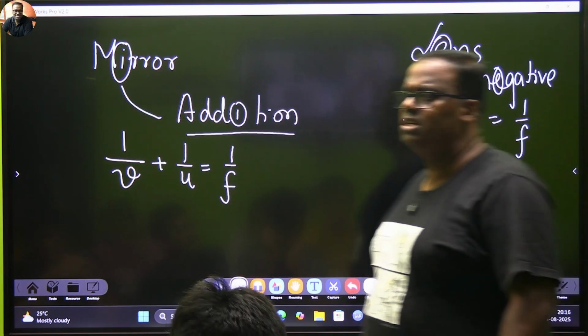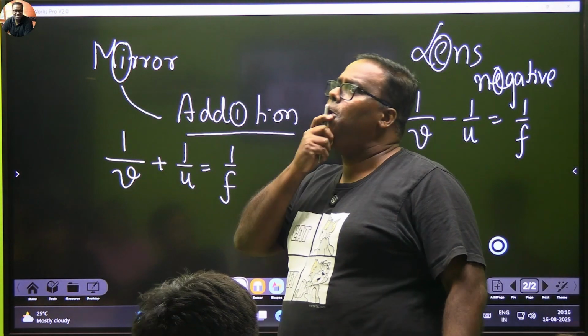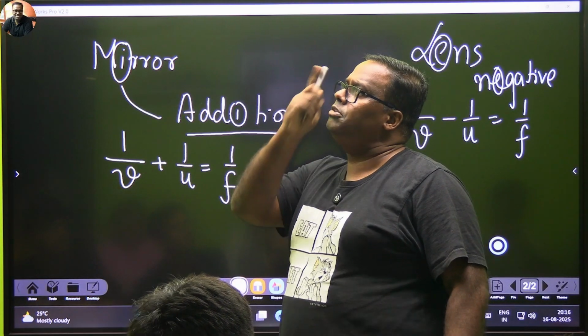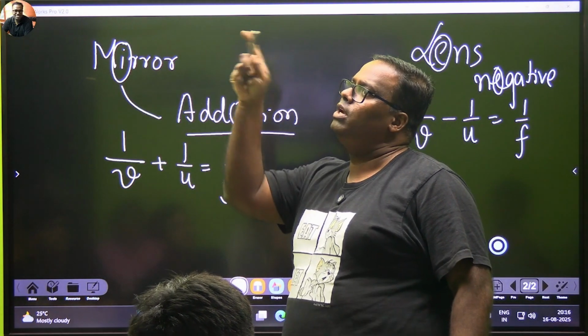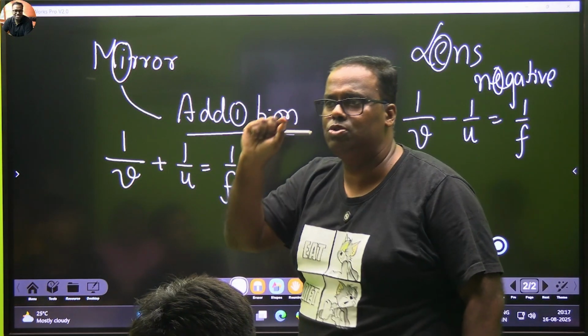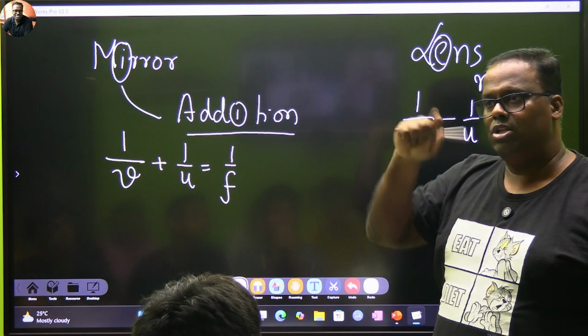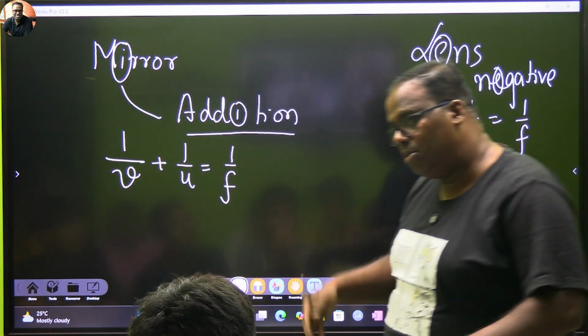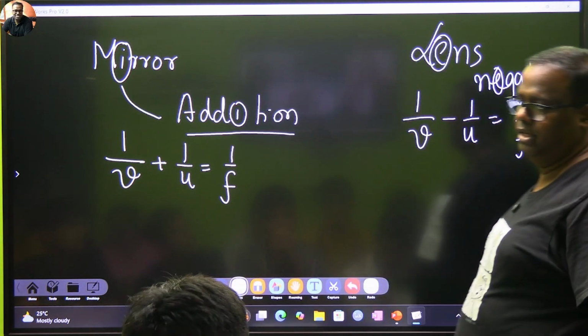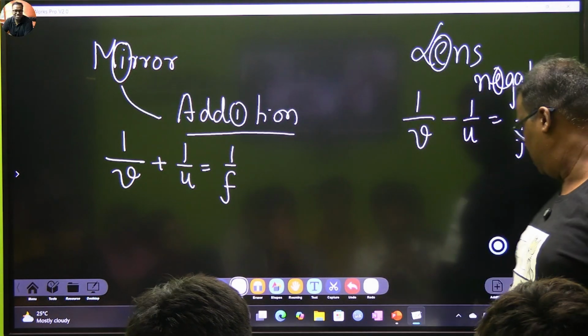Say somebody says find the image distance. Now you don't put your head, oh, this is a convex mirror, its image should come on the right hand side, no, I will take v as positive, no, this is concave, I will take v as negative. No, you are only supposed to say let the image distance be v. That's it. Once you solve the problem, the v will come out with its sign, वो अपना साइन लेके आएगा। समझ में आया? Any question on this part, children, in these two things?